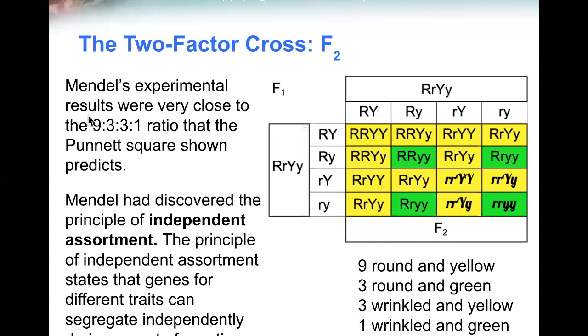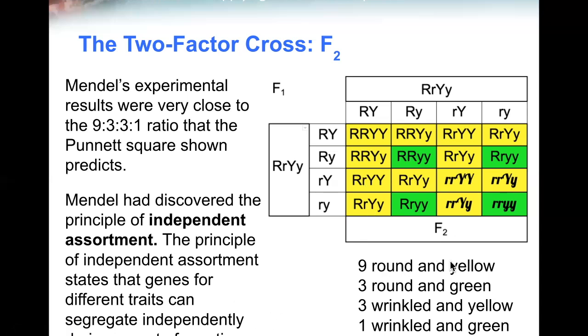Mendel's experiment results were very close to the 9:3:3:1 ratio that the Punnett square predicts. Mendel had discovered the principle of independent assortment. The principle of independent assortment states that the genes for different traits can segregate independently during gamete formation.